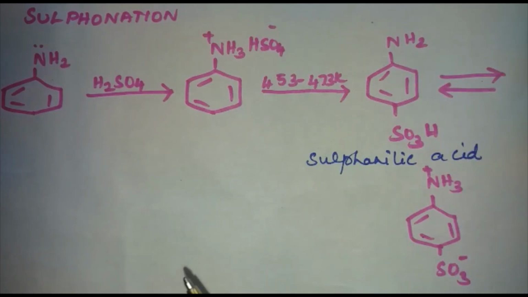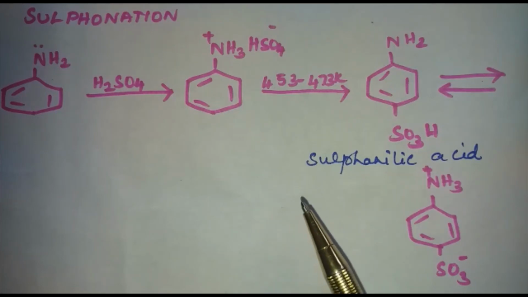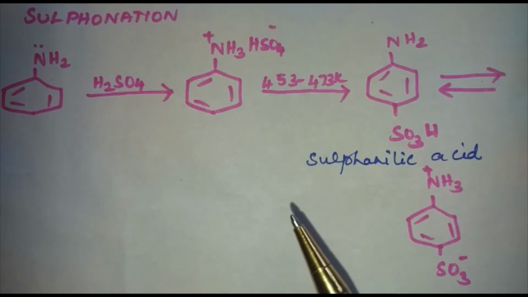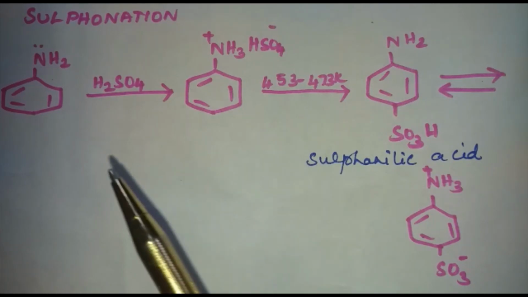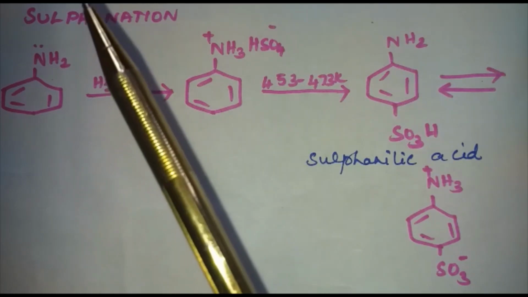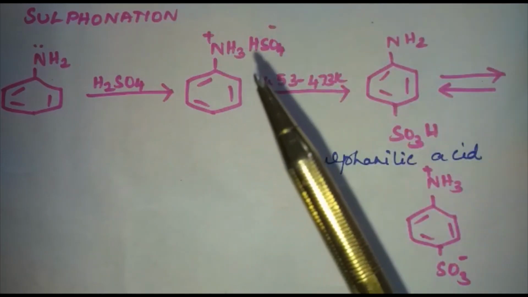Aniline does not undergo Friedel-Crafts reaction, that is alkylation as well as acylation, due to salt formation with aluminum chloride, the Lewis acid which is used as a catalyst in the Friedel-Crafts reaction. Because of this, the nitrogen of aniline acquires a positive charge and hence acts as a strong deactivating group for further reaction.